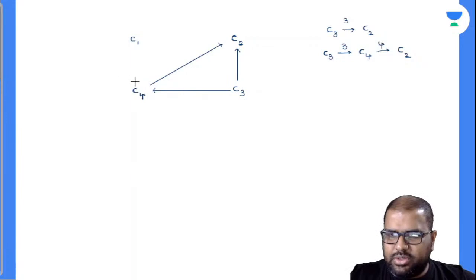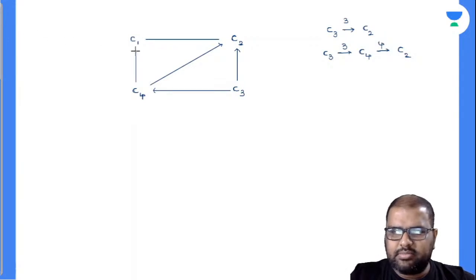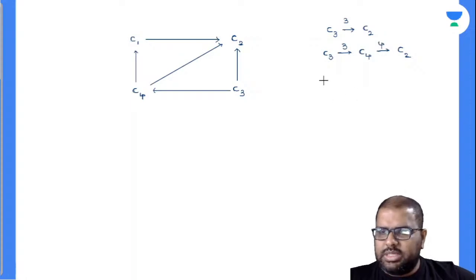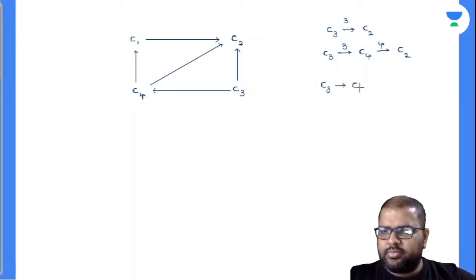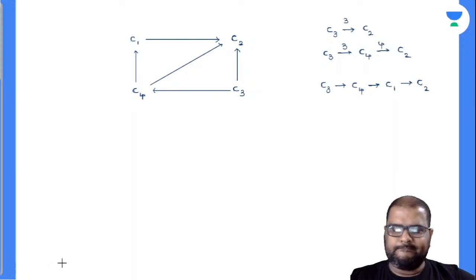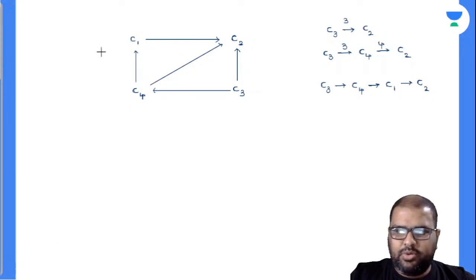Is there any other way? C3 to C4, C4 to C1, C1 to C2. Will you accept with me this? Now closely observe there, C3 to C4, C4 to C1, C1 to C2. Any other way? Yes, one more way.